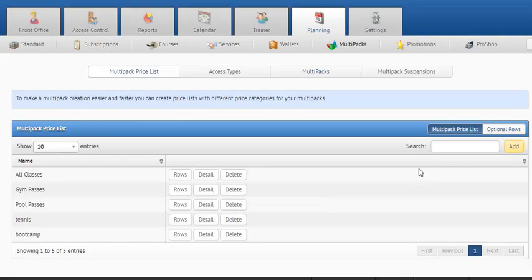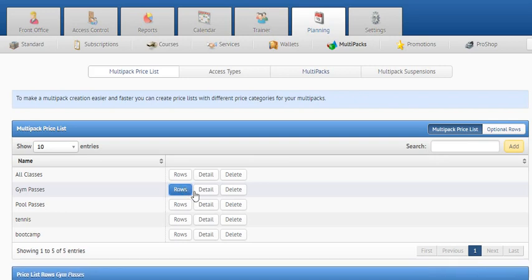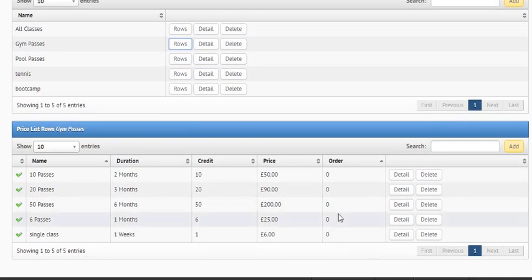Otherwise, if I just want the optional row to appear for a specific pass, then I will click on Rows and then go into the detail of the single row. For example, I want to sell a locker for £1.50 just to those people who purchase 50 passes. Otherwise, I want a locker to cost £2 if people purchase 10 passes.